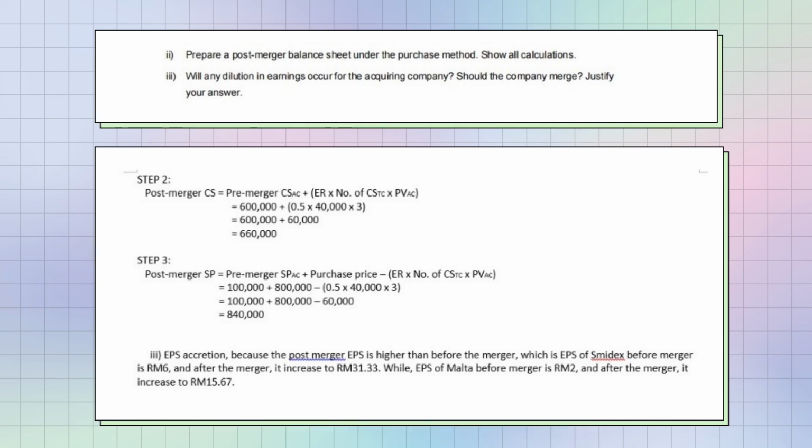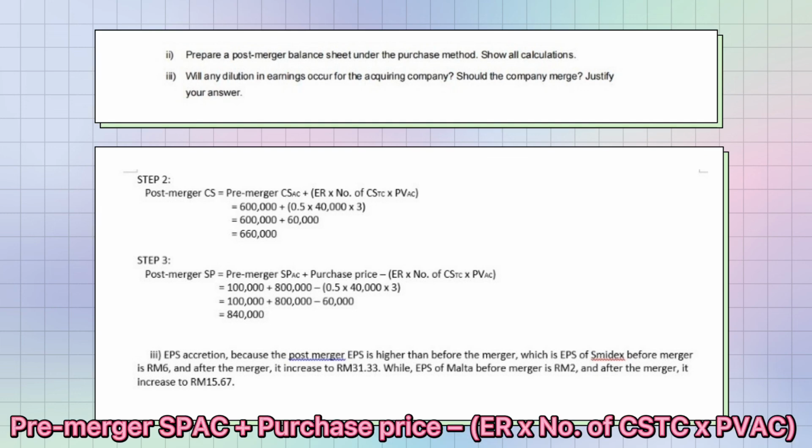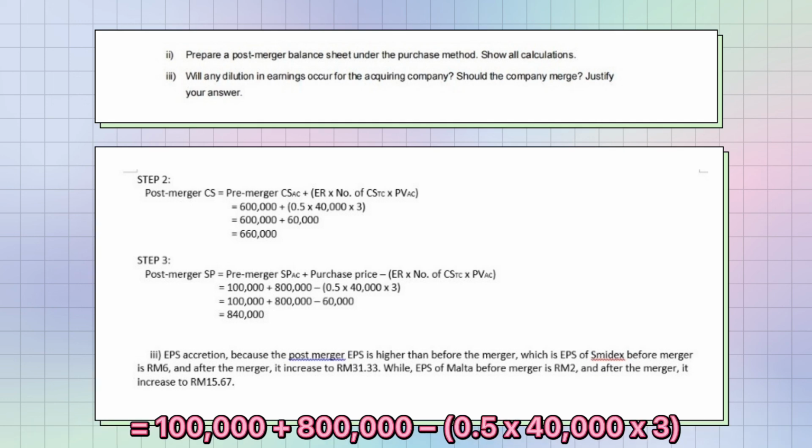660,000 ringgit. Step 3, or last step, is to calculate the post-merger SP, where the formula is pre-merger SP for AC plus purchase price minus ER times number of CS for TC times PV for AC, equals 100,000 plus 800,000 minus 0.5 times 40,000 times 3, equals 100,000 plus 800,000 minus 60,000, equals 840,000 ringgit.